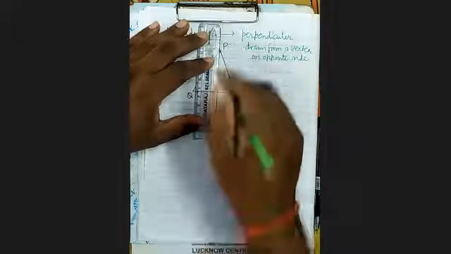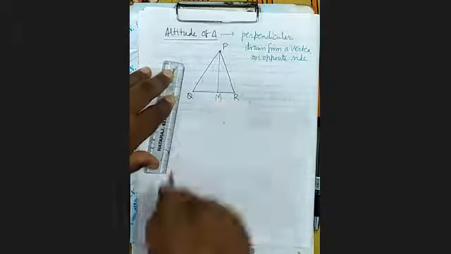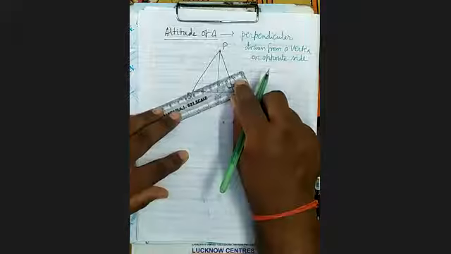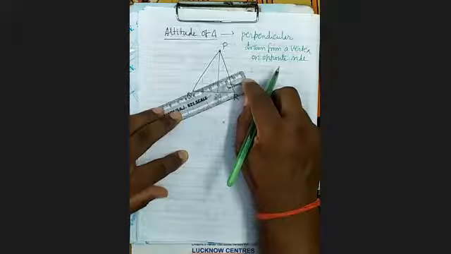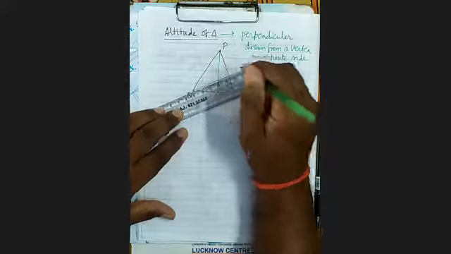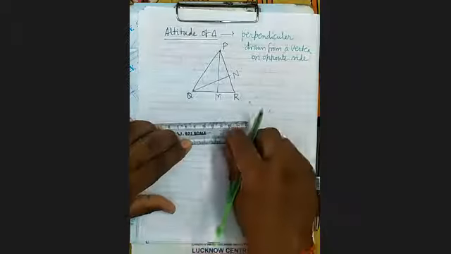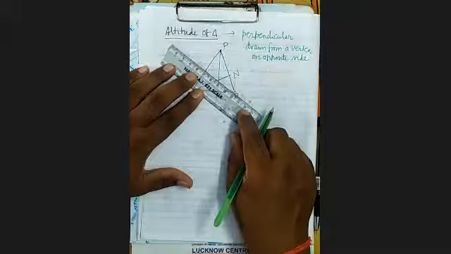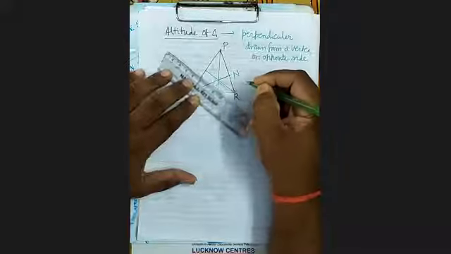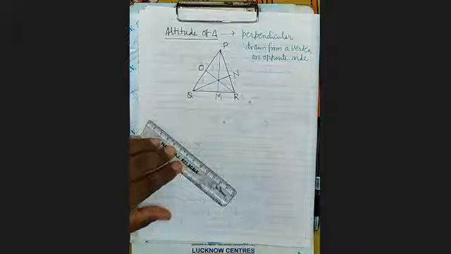So this is the altitude. ये क्या हो गया? Altitude हो गया PM. Then from Q, draw perpendicular on PR. This is another altitude. And from R, draw perpendicular over PQ. This is the third perpendicular. It's clear?